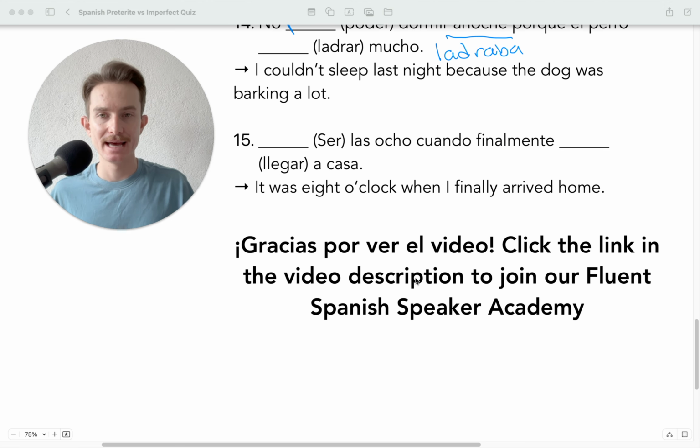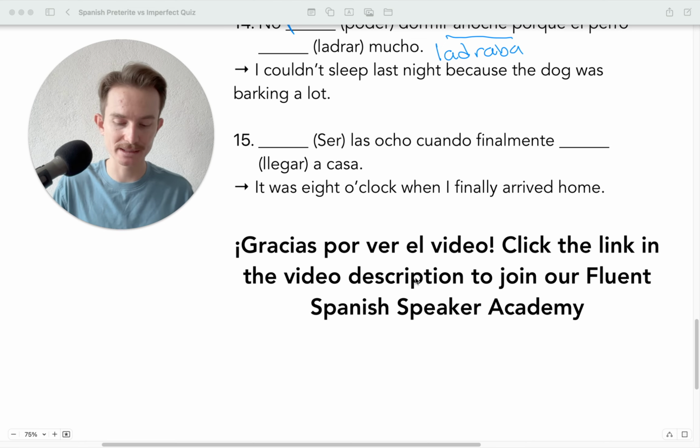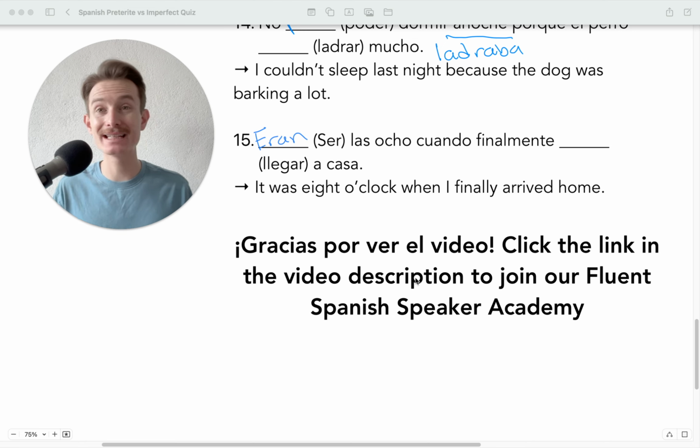Okay? And finally, número 15, blank las 8 cuando finalmente blank a casa. So, once again, we have era. We'll use era when talking about time, but make sure that it's plural, eran, because we're talking about las 8, which is plural. If this were la una, for example, it would be era. But for all the other times, it's going to be eran, right?